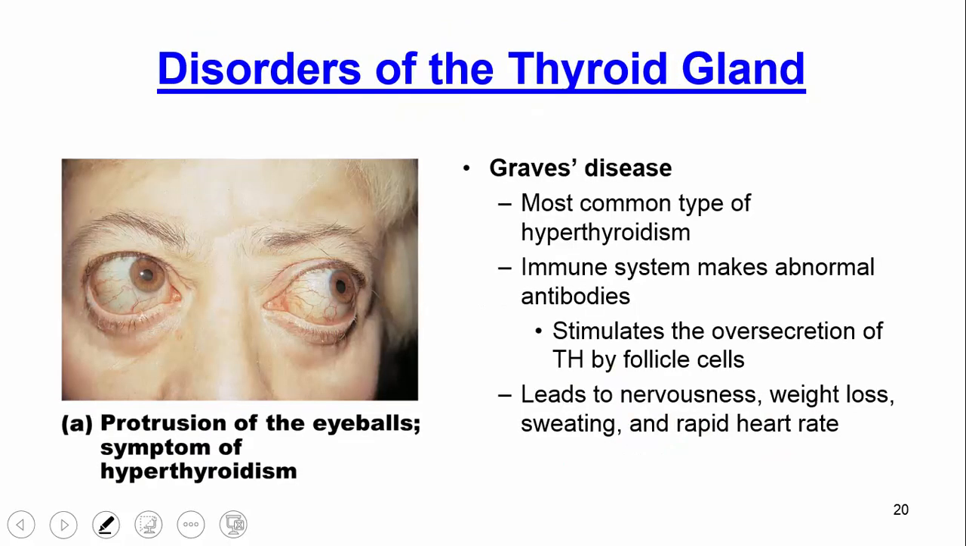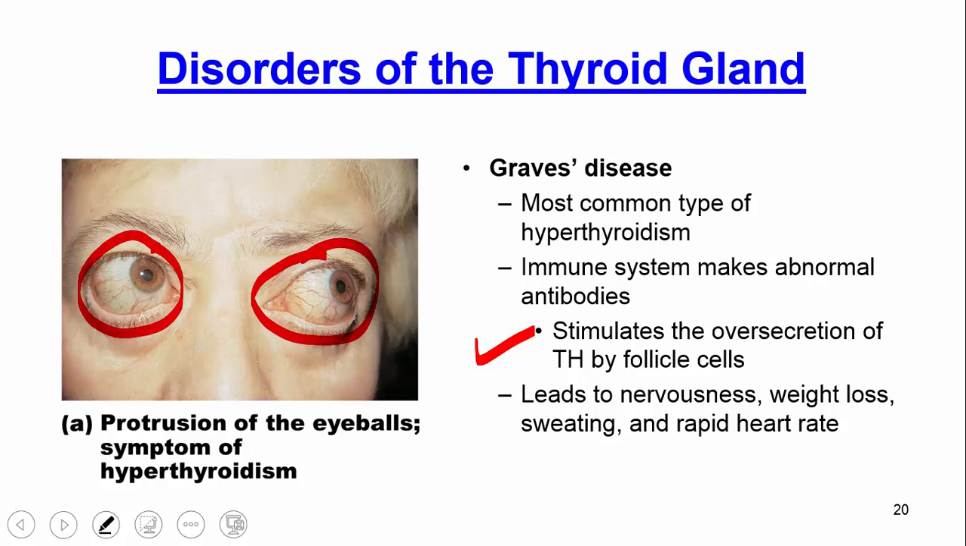Okay, there's also disorders of the thyroid gland, and a very classic one is something called Graves' disease, a form of hyperthyroidism. And this is basically when we have an oversecretion of thyroid hormone by the follicle cells. And what happens is the main symptom is this protrusion of the eyeballs, right? So you get this very large protrusion of the eyeballs with blood vessels prominent, and that's the major symptom of Graves' disease.